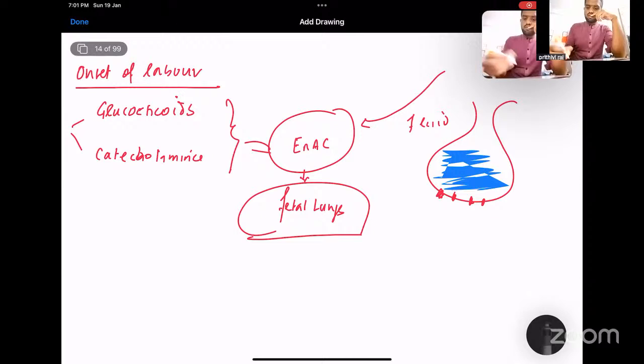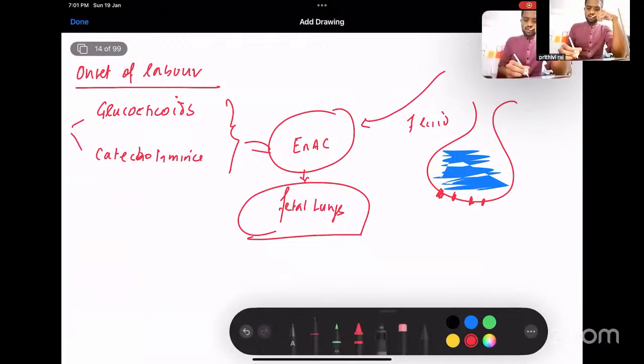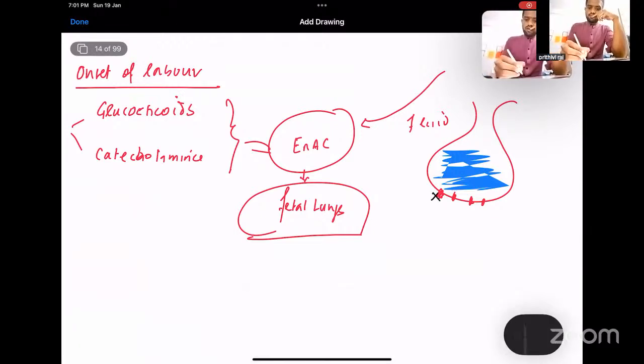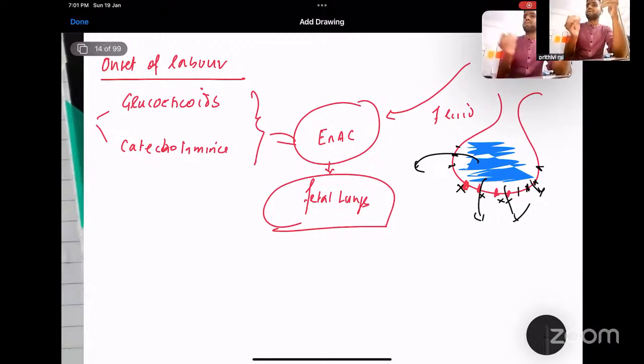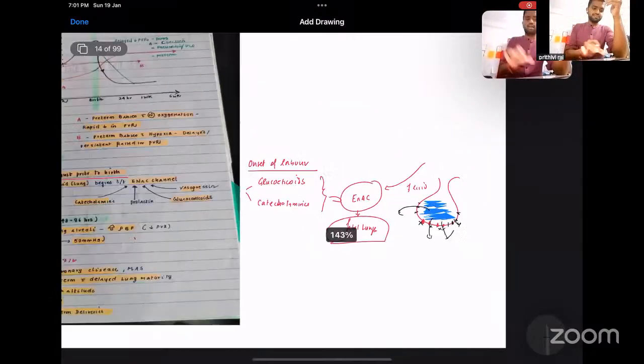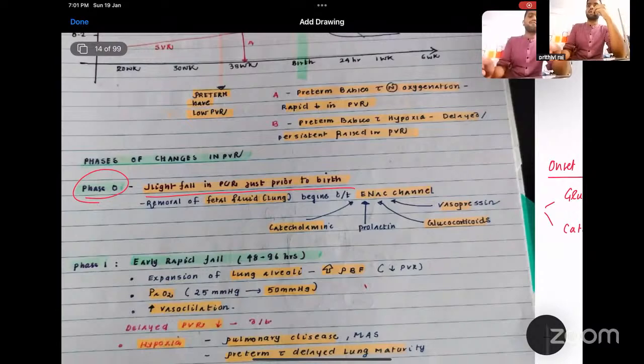This will act over this channel, ENaC channel expression is increased, so you have more ENaC channels right now. So it will reabsorb the fluid, and the alveoli get opened up. As a result, this process will reduce the PVR slightly. Just before the birth, the PVR reduces slightly. That is a slight fall in the PVR.